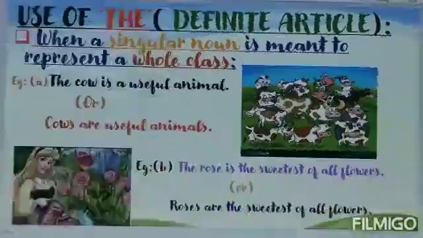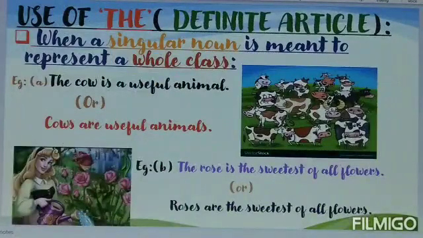Definite article is also used when a singular noun is meant to represent a whole class. For example, the cow is a useful animal. Here, cow is a singular noun, but it represents the entire class of cows. Children, you can also reframe the sentence with the same meaning without using the definite article the. For example, cows are useful animals. Here the meaning of the first sentence and the second sentence is same.